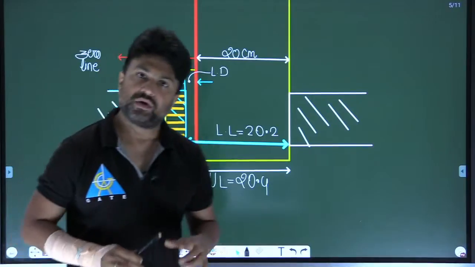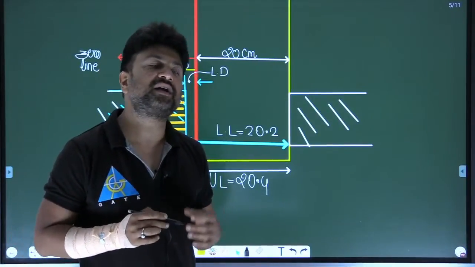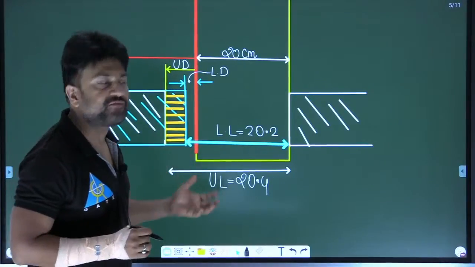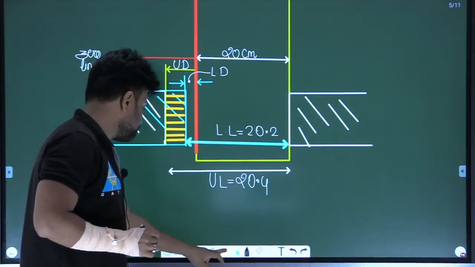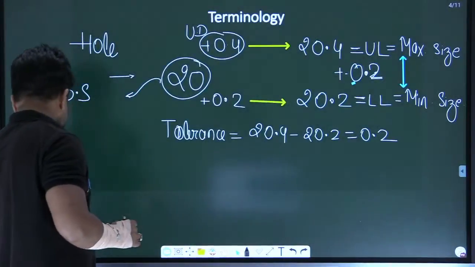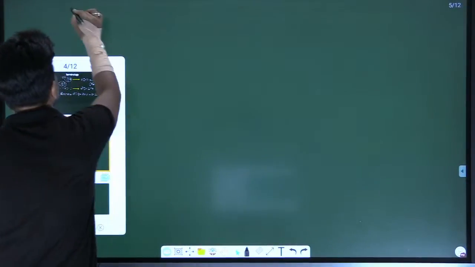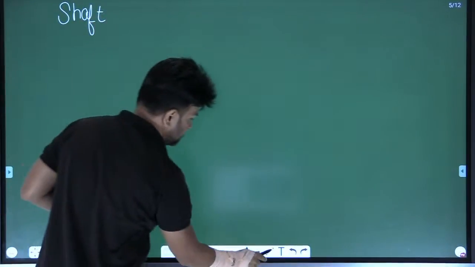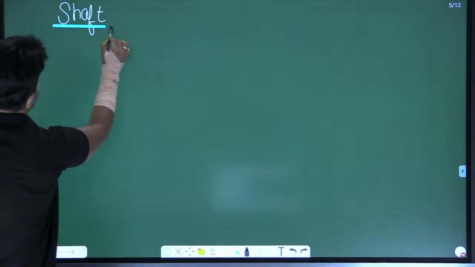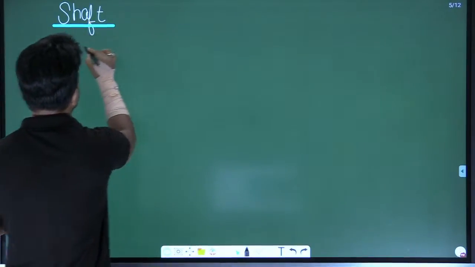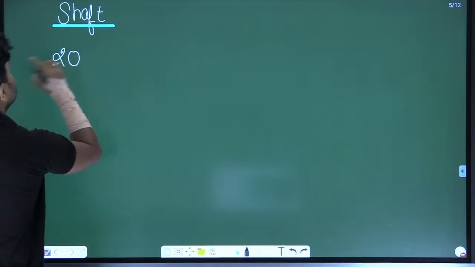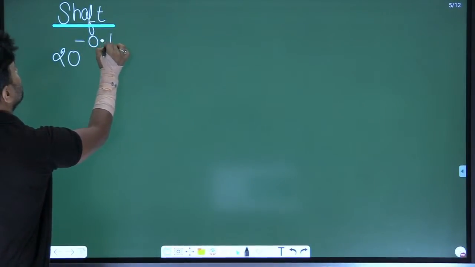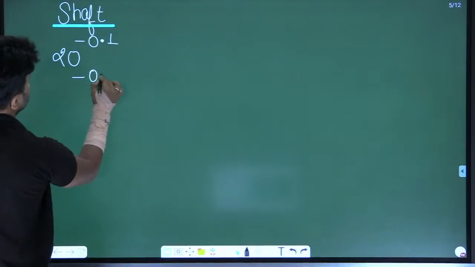Okay. So now we try to understand how to draw a shaft in metrology. Let's say there is a mention that a shaft is there. Right? A shaft is there. And let's say the dimension of the shaft is 20 minus 0.1, and minus 0.3.